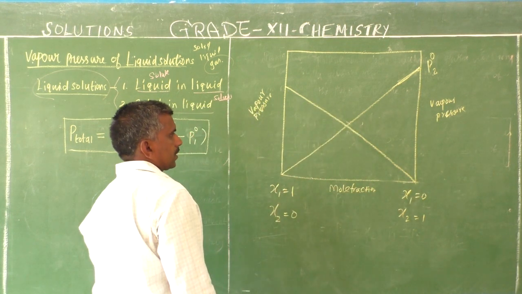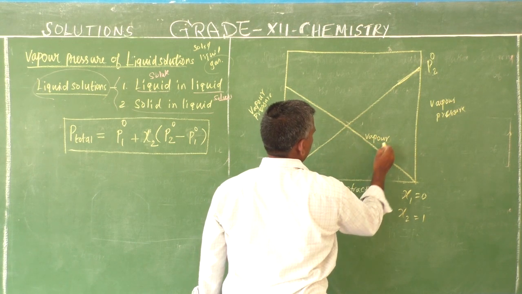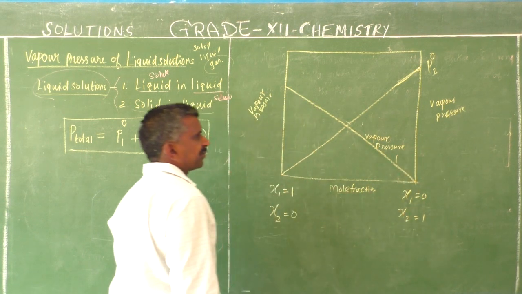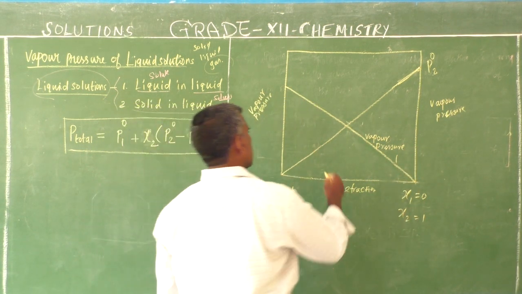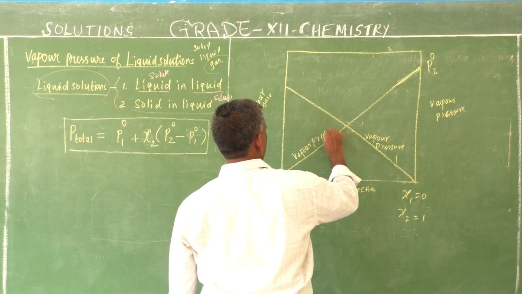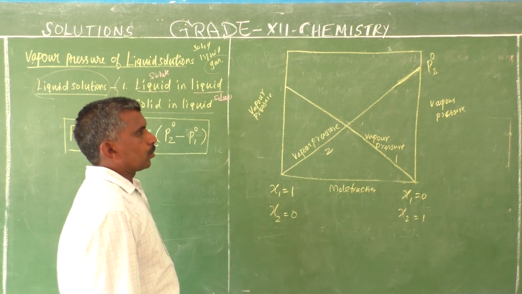This is the vapor pressure of component 1, and this is the vapor pressure of component 2.